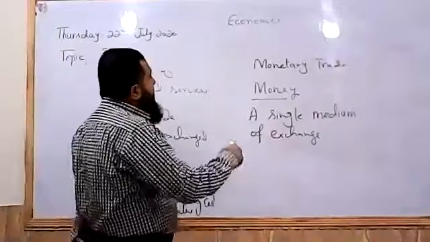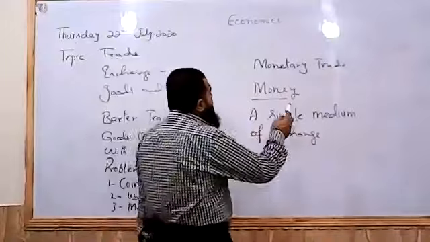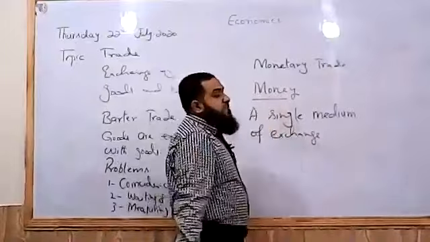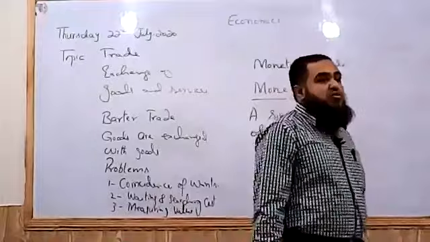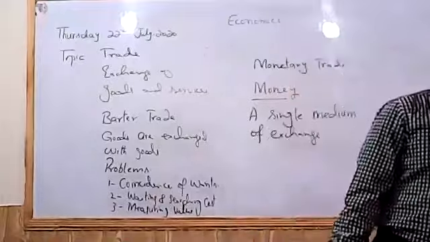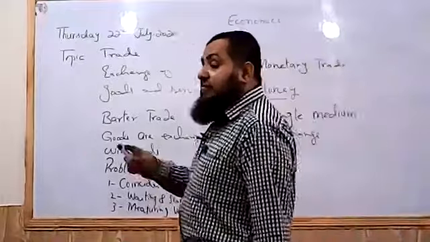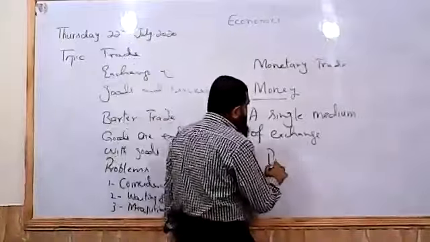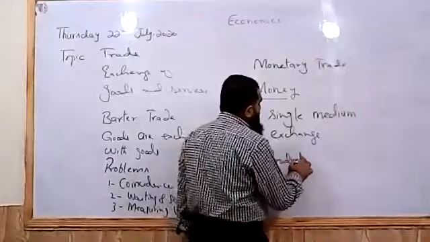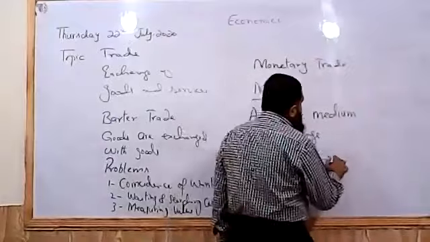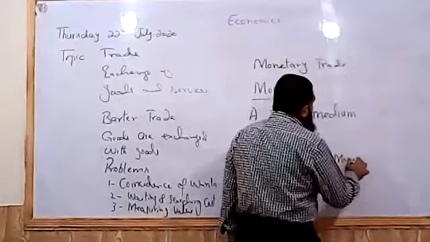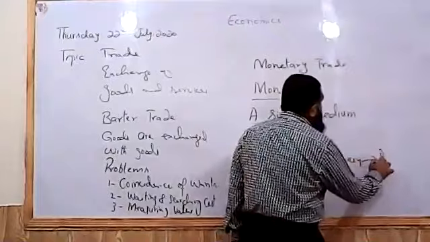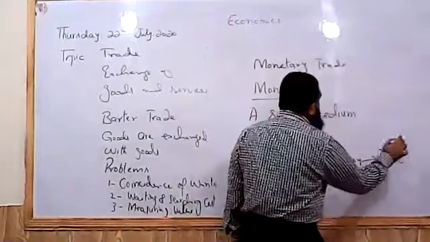So when we increase trading activities and there is a medium of exchange, money, used by the people involved in trading activities, the trade will further increase. Like we have produced products, they are converted into money by selling them, and that money is again converted into products.